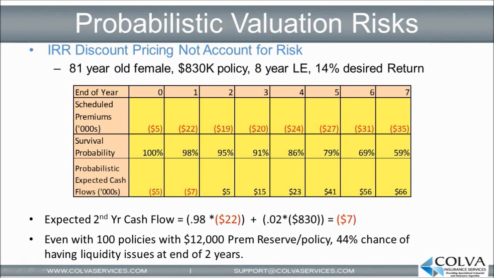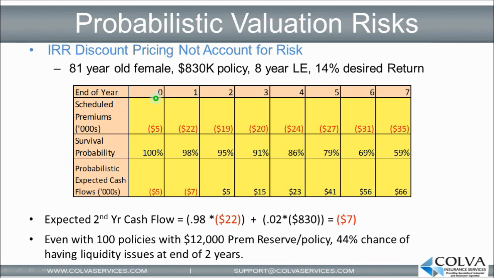So let's take a look at the issues with probabilistic valuation and the problems it poses to liquidity expectations. So we can see the same table here with the premium schedule and death benefits expected to be paid on a deterministic schedule, with premiums being paid for the first 8 years and assuming that the investor receives the death benefit at the end of the 8th year. In the row below, we can see the survival probabilities of the insured still being alive at the end of each of these following years.